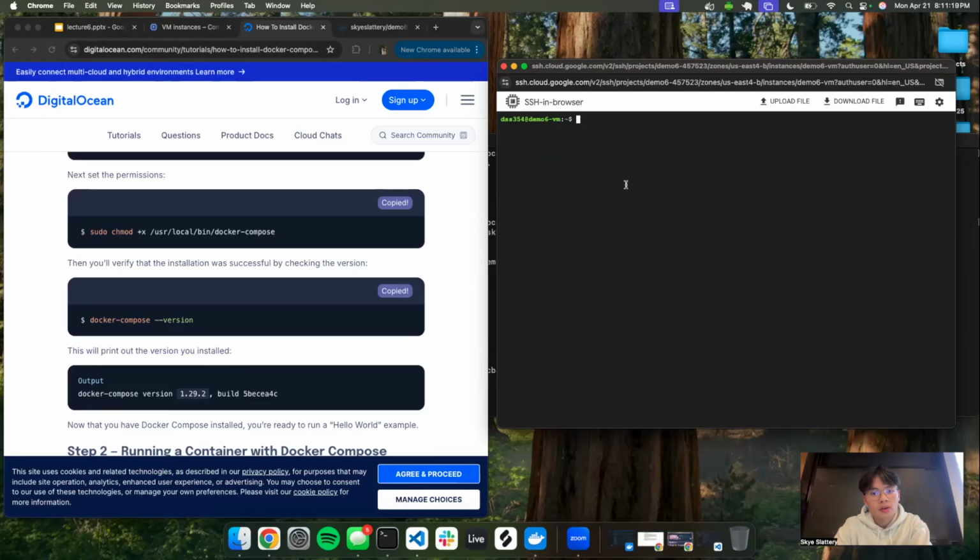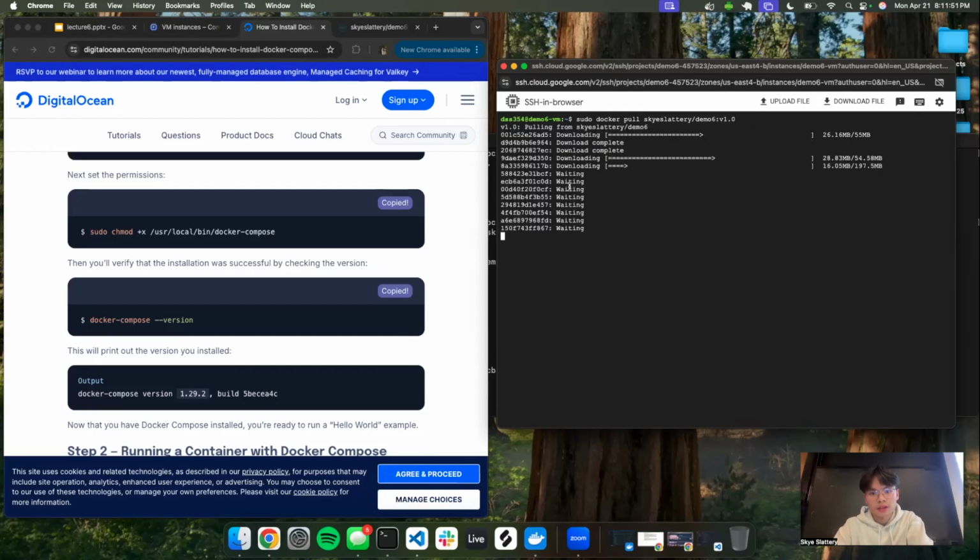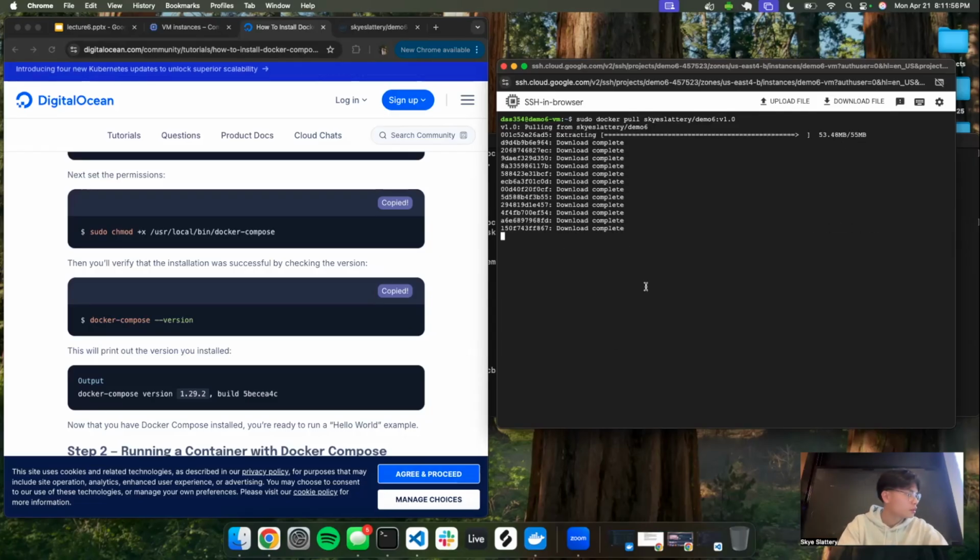And remember, inside your SSH or your terminal, you want to follow every command with sudo first, because it gives you administrative access. If I just run docker pull, it won't work because it's not using administrative access. So just remember to use sudo behind everything. So sudo docker pull sky/slattery/demo6, and the tag was v1.0. Yep, looks good. Let's enter that. So now it's pulling from Docker Hub into our virtual machine. We just wait for that to complete.